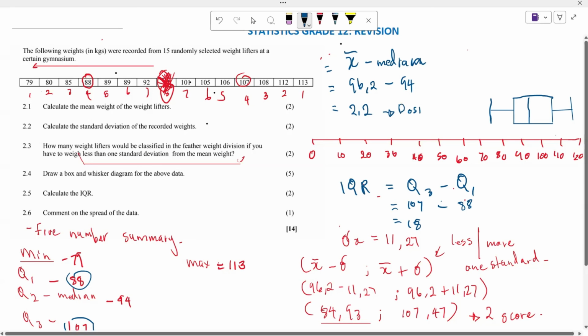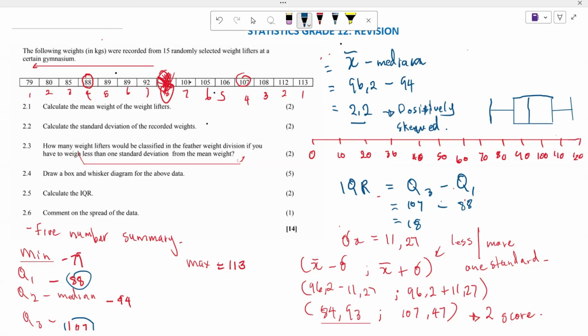This is what we call positively skewed. However, if whatever you are getting here was negative, then it was going to be negatively skewed. So the data is mostly spread to the right than it is spread to the left.